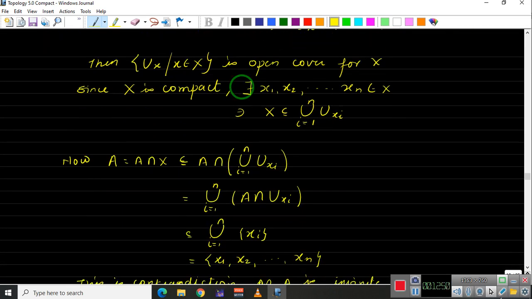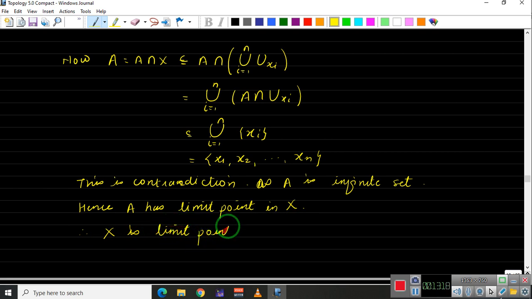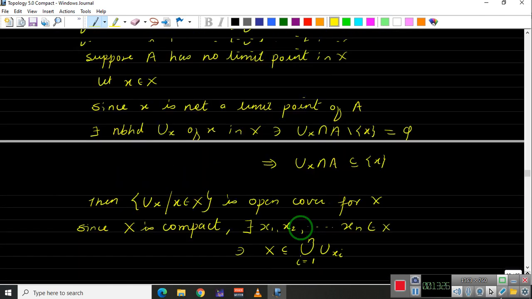Hence A has a limit point in X, and therefore X is limit point compact, right?